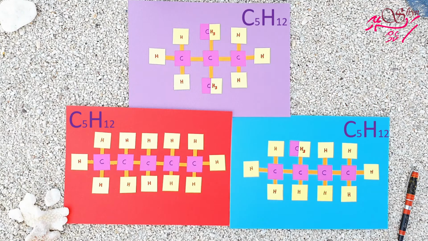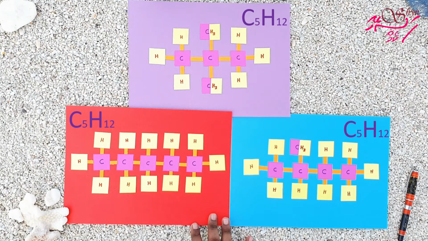Let's take the previous structures that we have seen just now. All these structures have the same number of carbon atoms and hydrogen atoms, but the arrangement of atoms is different. It's because they are structural isomers. Structural isomers are also called constitutional isomers. So now we know that isomers have same molecular formula, but atoms are arranged differently, hence different structure.